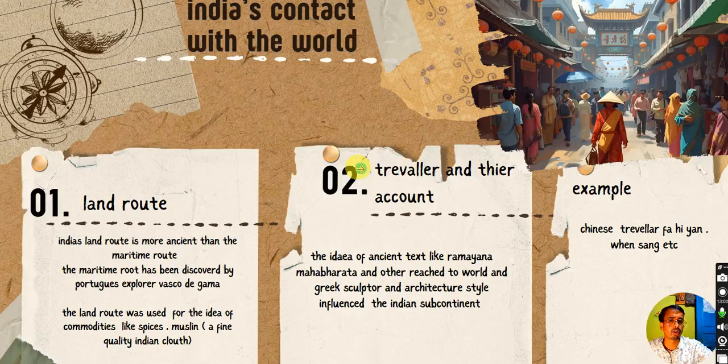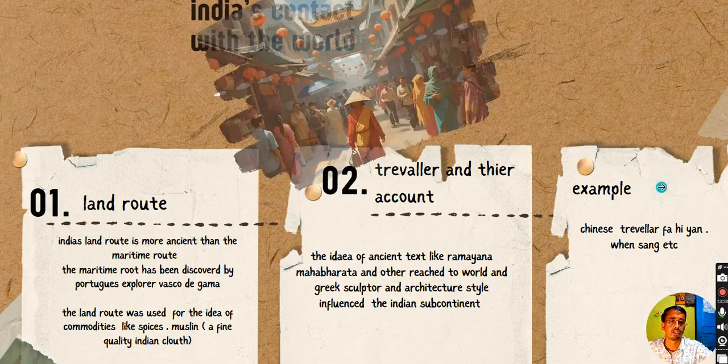And how do we know that? Because of the travelers and their accounts. The ideas of India's ancient texts of philosophy, like Ramayana and Mahabharata, reached the unknown corners of the world, and the same happened the other way, as Greek sculpture and architectural style prominently influenced the Indian subcontinent. Here are some examples of explorers: Chinese travelers like Fahian and Wen Sang, and you can also see the Greek traveler and the Persian traveler as well. So let's move ahead.